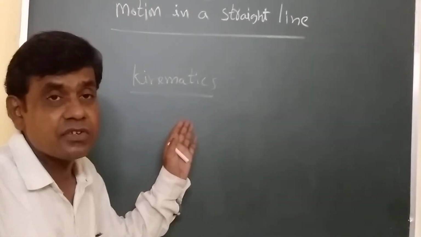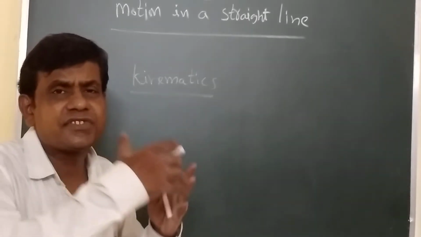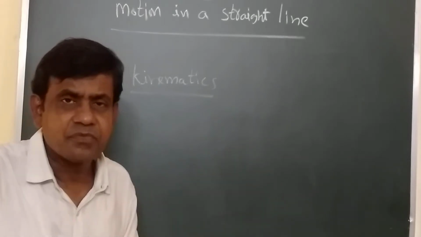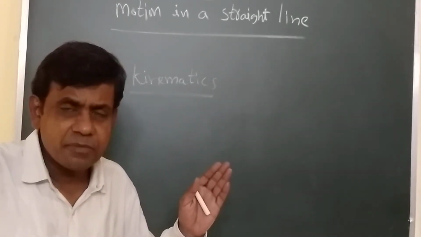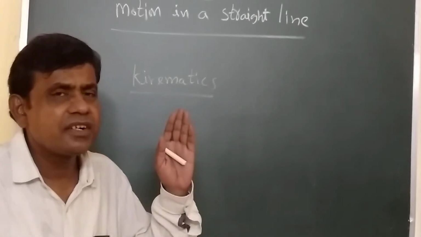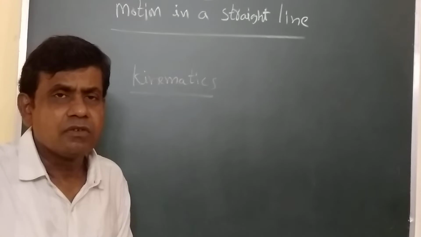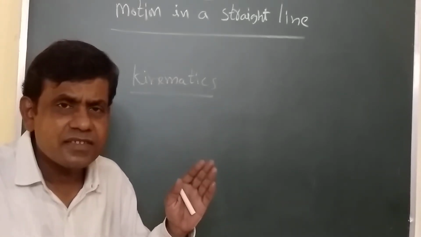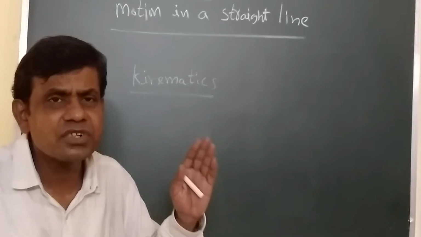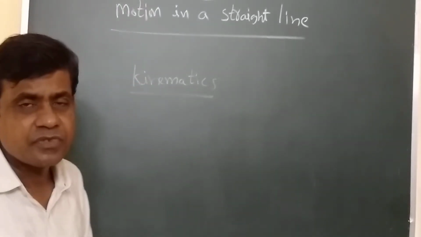In this case, we are not considering how much force is exerted on the body for getting that motion, or what the mass of the body is. Like that, all things are not considered. We are discussing only its motion, not the causes for that motion. So purely explaining the motion of the system is called kinematics.